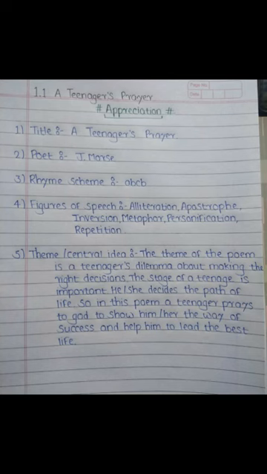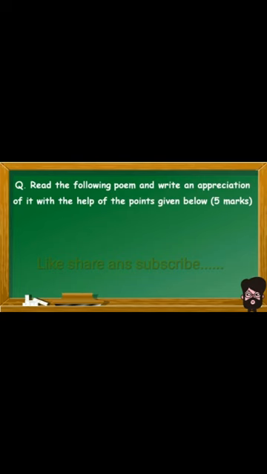Section 3, which is on poetry, is based on the poems, and in this section question number 3b is the appreciation of the poem. Let's see how this question will come for us in the exam. The question will come like this: read the following poem and write an appreciation of it with the help of the points given below, and it's for 5 marks.